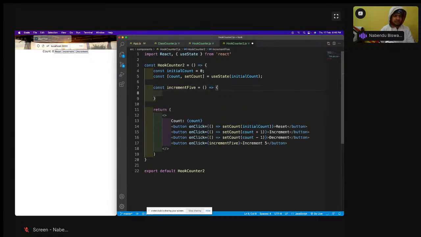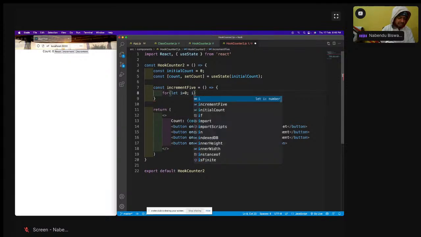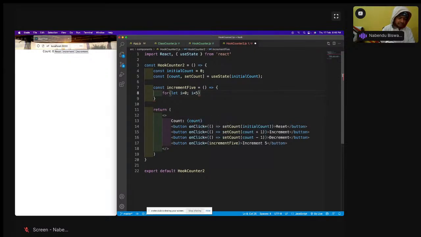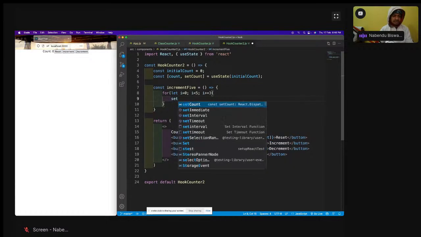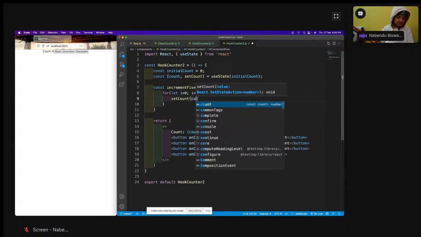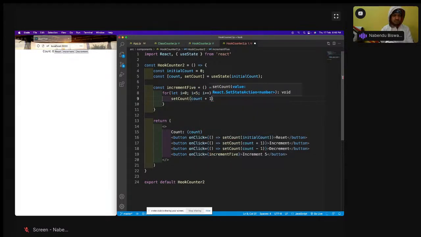But then also we should use an arrow function. For let i = 0; i < 5; i++, and then setCount(count + 1). Just setCount is there, which is count + 1. I'm just running this 5 times. I could have done this setCount also 5 times, but this is what I'm doing. setCount(count + 1).